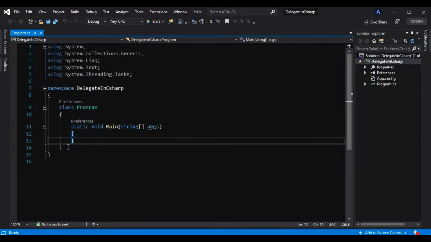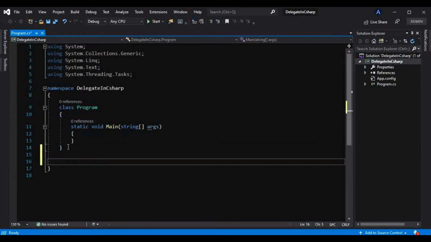Just like creating a class, interface or enum, we use keywords, so to create a delegate as well we use the delegate keyword. Just like methods, a delegate also has a return type as well as a name. Let me create one simple delegate, that is ShowMessageDelegate. The only difference between methods and delegates is that we don't have to provide a body for a delegate. We just have to define it.